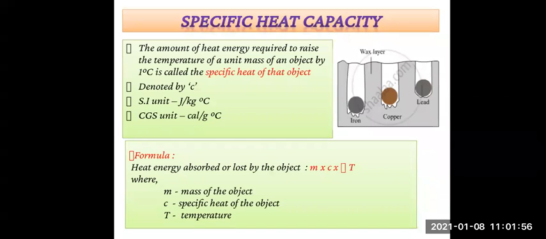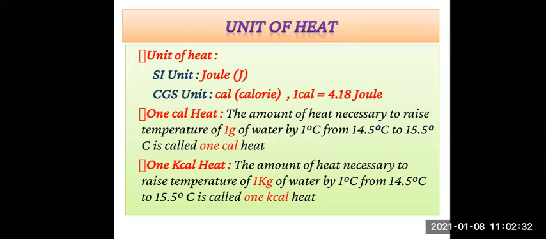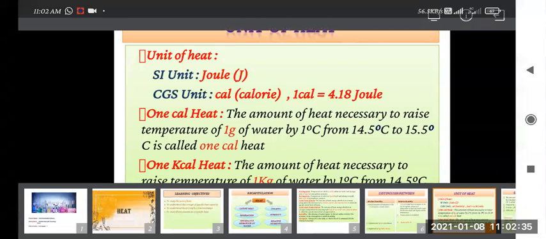Even though the formula is the same, m into C into delta T, the difference is that in the first, heat energy is absorbed and the temperature increases, and in the second, heat energy is lost and the temperature decreases. Here m stands for mass of the object, C stands for specific heat of the object, and delta T stands for the change in temperature. So these are the definitions for heat energy absorbed by the object and heat energy lost by the object.